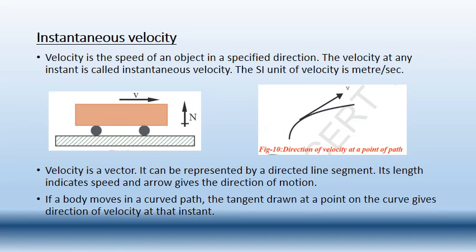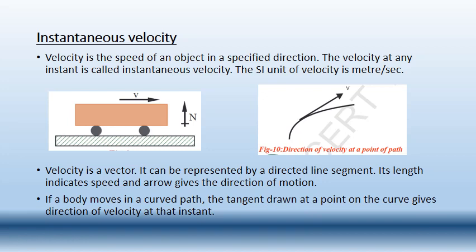In the same way, you can also find the instantaneous velocity. As I have told you in the earlier slides, the main difference between the speed and the velocity is the direction. Velocity will also have the direction, whereas speed will have only the magnitude. So velocity is the speed of an object in a specified direction. The velocity at any instant is called instantaneous velocity. So the SI unit, what is meant by SI? The standard international unit. So the standard international unit of the velocity is meters per second. It is same for the speed and it is same for the velocity.